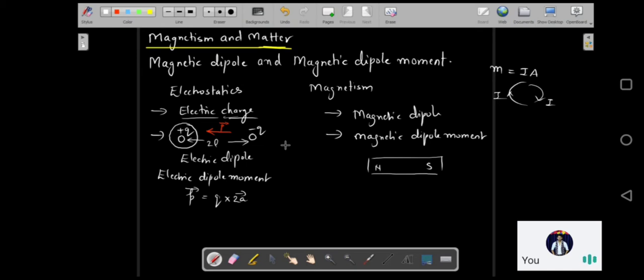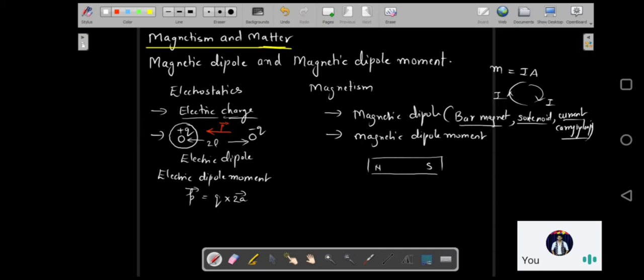So can we call every bar magnet a magnetic dipole? Yes, we can call every bar magnet a magnetic dipole. So we got another magnetic dipole. We already had a current carrying coil or a solenoid as a magnetic dipole. So we got a bar magnet as a magnetic dipole, and the solenoid or a current carrying loop. This we already had studied in the previous chapter.